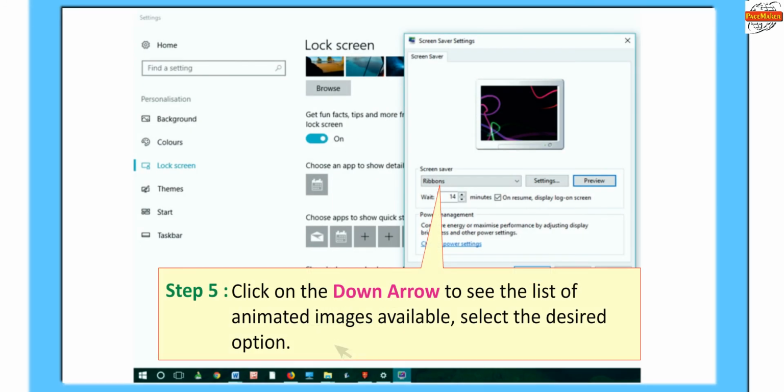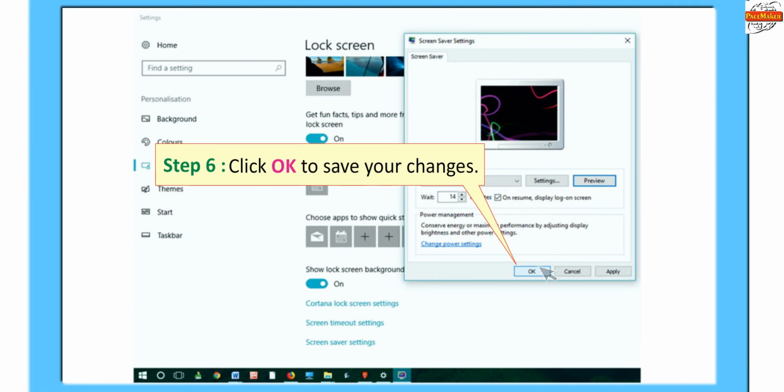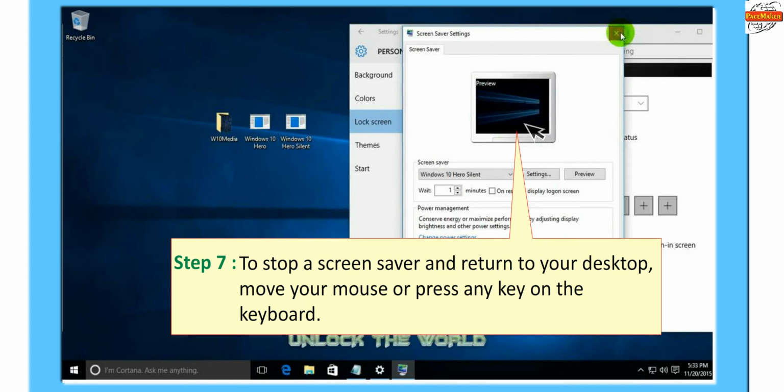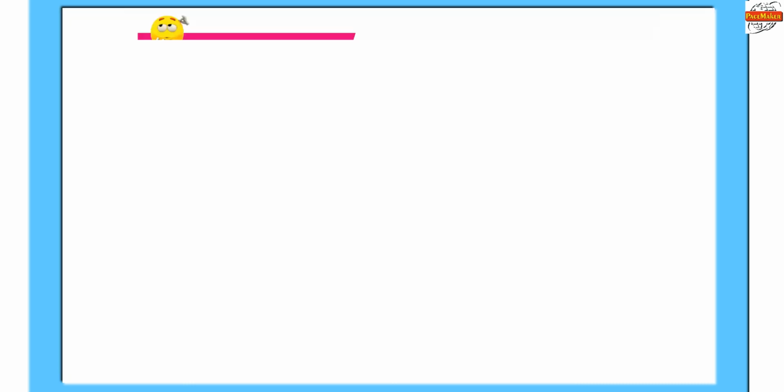Step 5. Click on the down arrow to see the list of animated images available. Select the desired option. Step 6. Click OK to save your changes. And in Step 7, to stop a screensaver and return to your desktop, move your mouse or press any key on the keyboard. Let's know more.